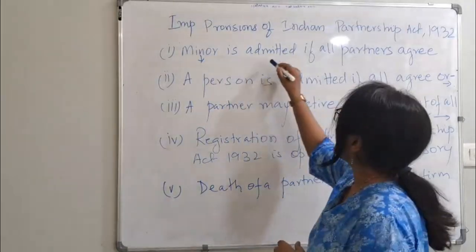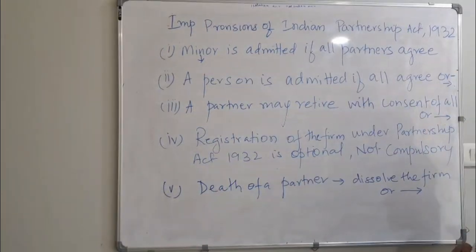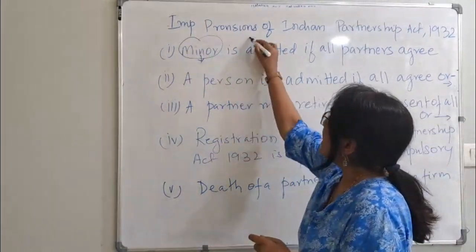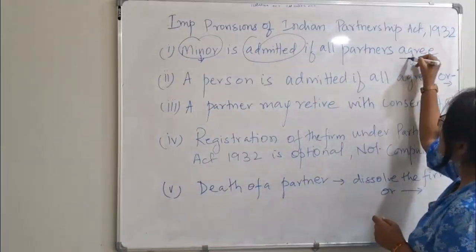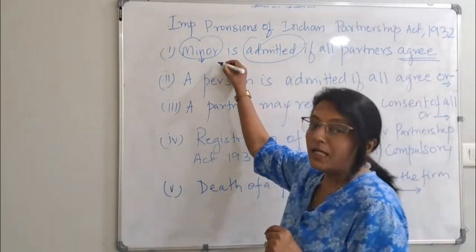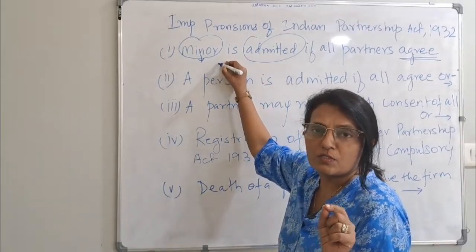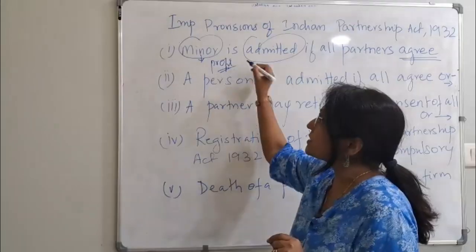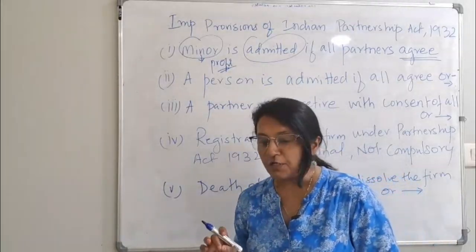First is minor is admitted if all the partners agree. Yes, you can take a minor as a partner if all the partners agree. And this minor will not bear any loss. He or she is only for profits. Minor will not bear any loss.